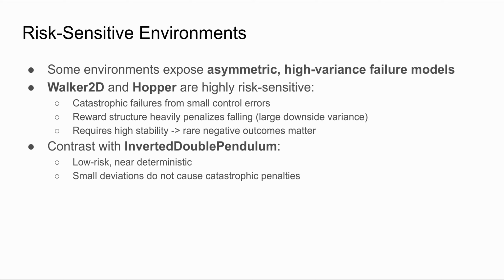Certain MuJoCo environments behave very differently in terms of risk. Walker2D and Hopper are classic examples where small control errors can cause catastrophic failures, creating extremely high downside variance. These environments reward stable behavior, so tail outcomes really matter. To contrast this, we also include inverted double pendulum, which almost never has catastrophic failures. This lets us test how risk-aware methods behave in both high-risk and low-risk settings.